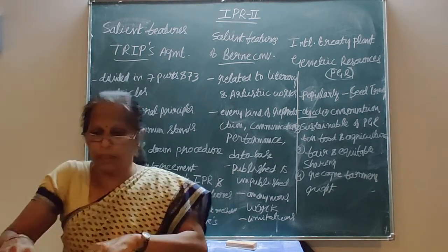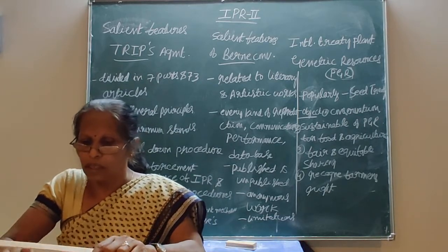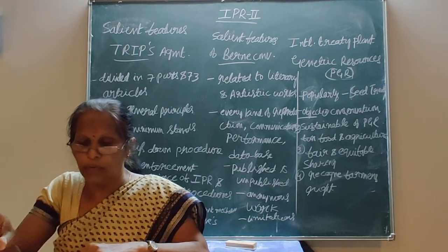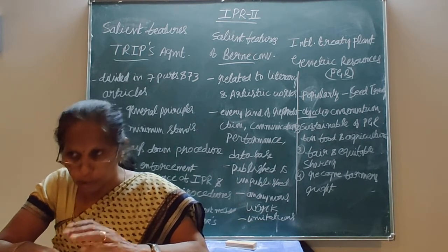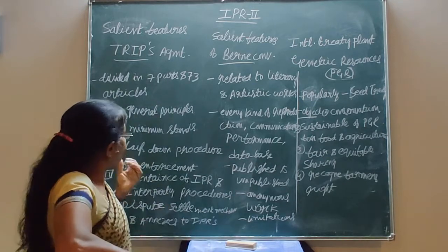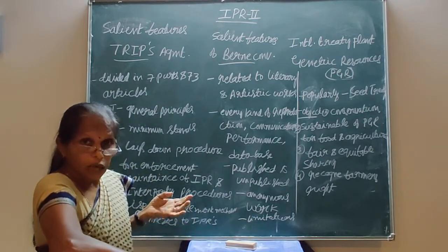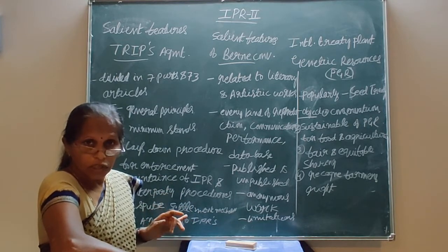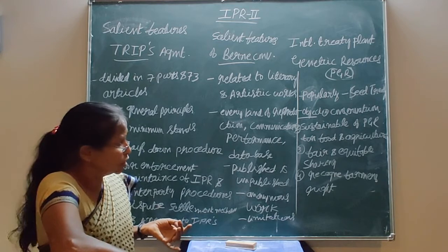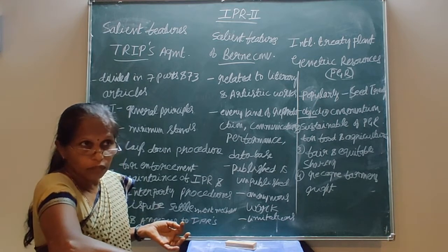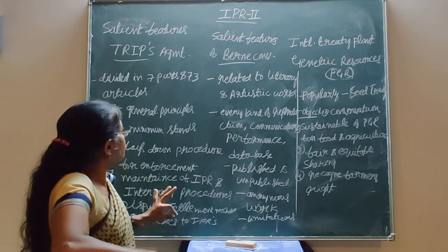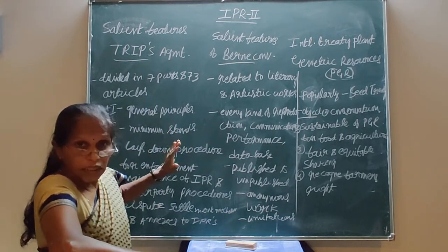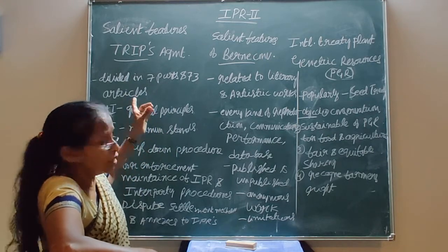This TRIPS agreement has the object of establishing a minimum level of IPR. You know that the TRIPS agreement deals with patents, copyright, trademarks, geographical indications, circuit layouts, plant varieties, and copyright. These are the certain subjects which are agreed under the TRIPS agreement.